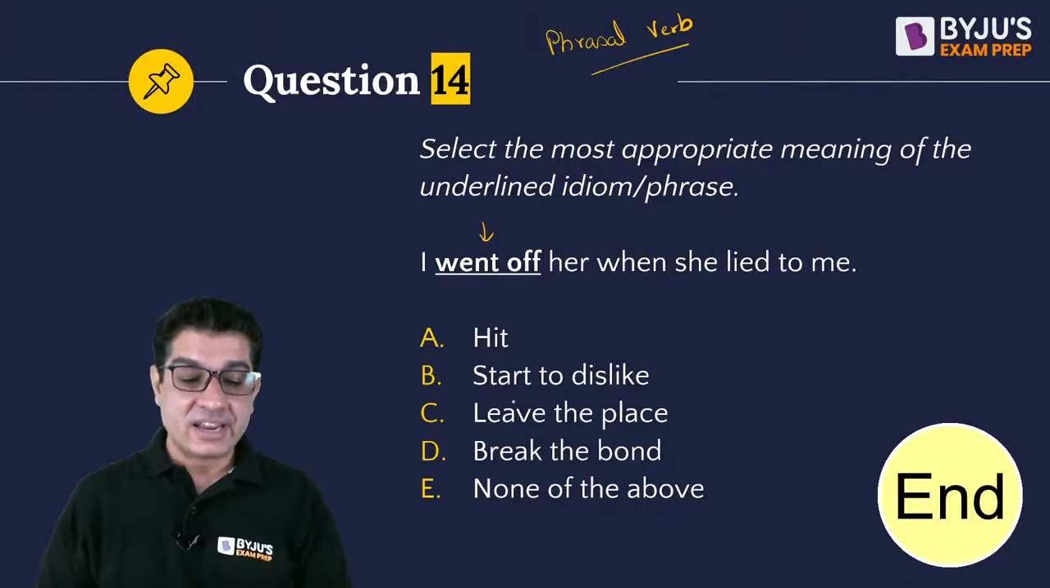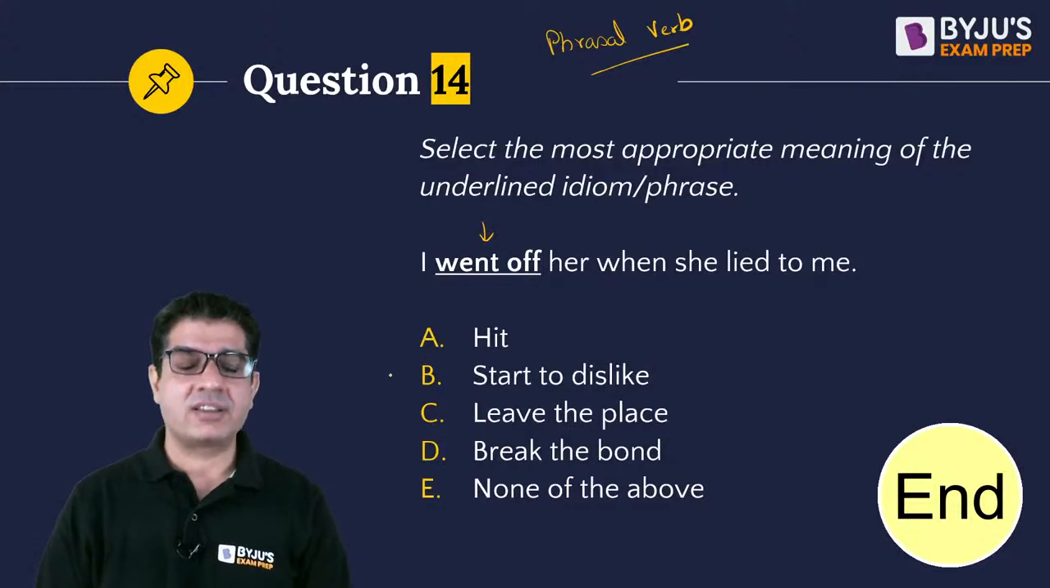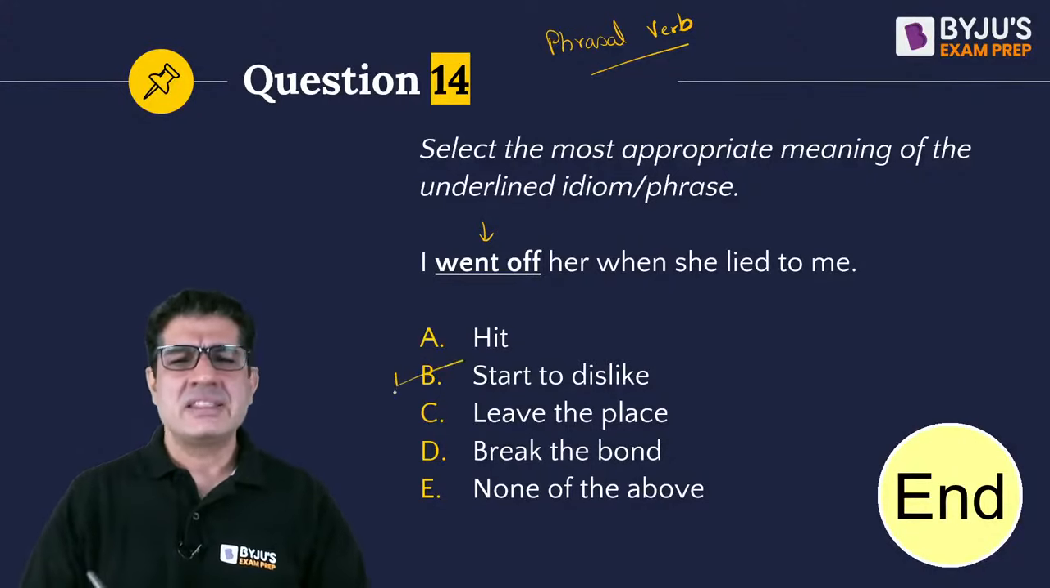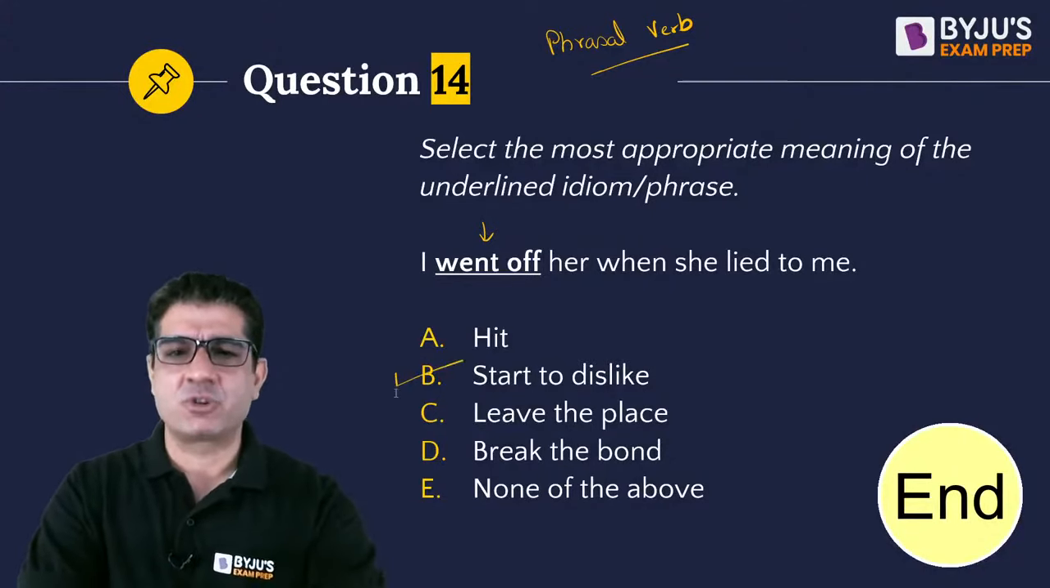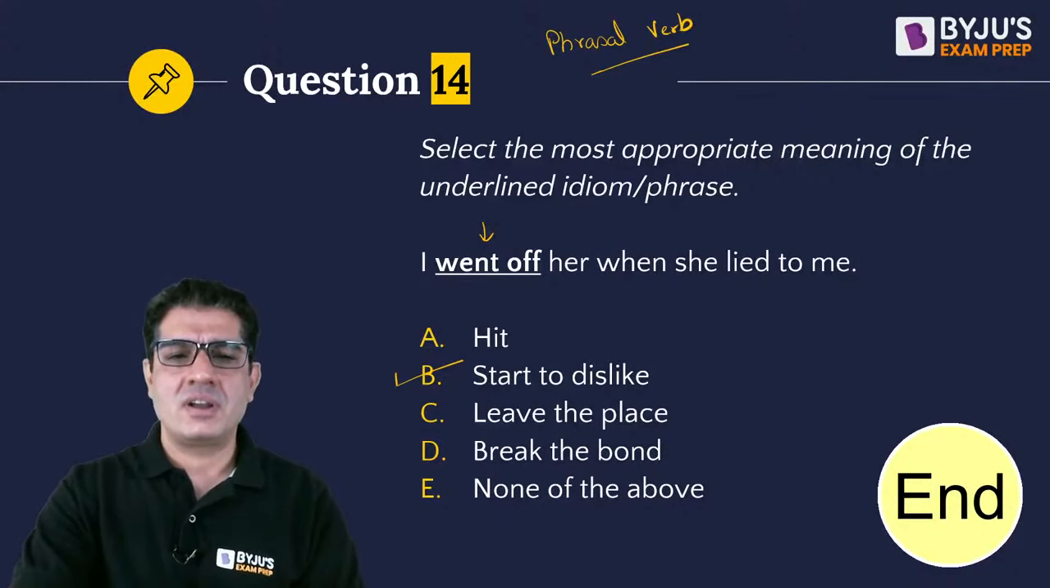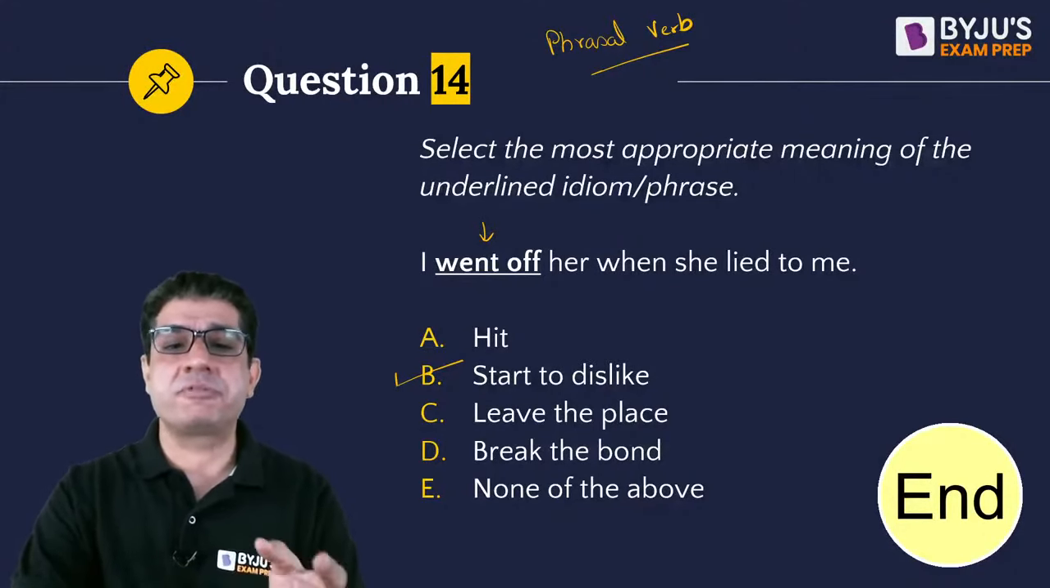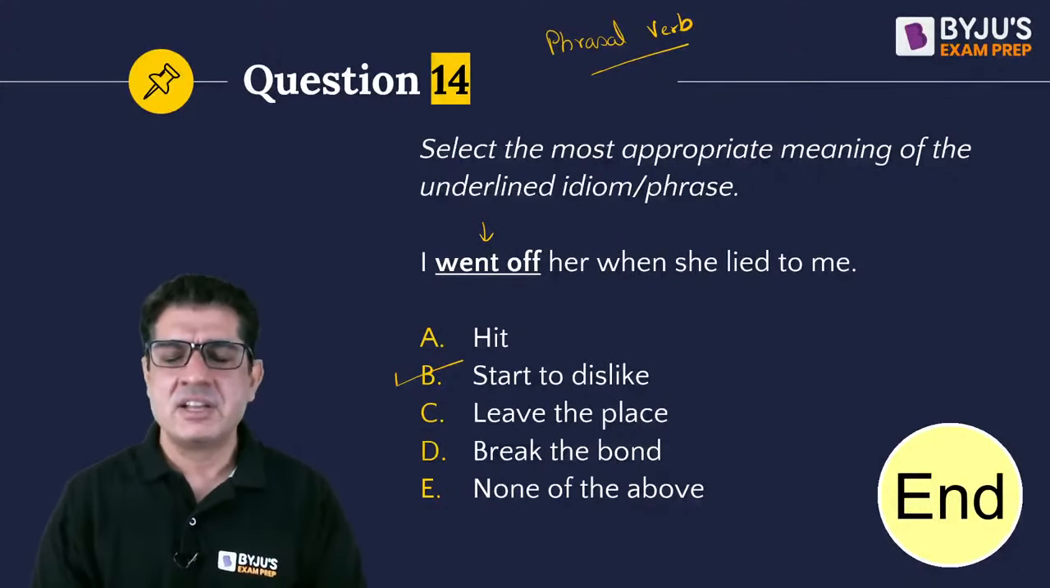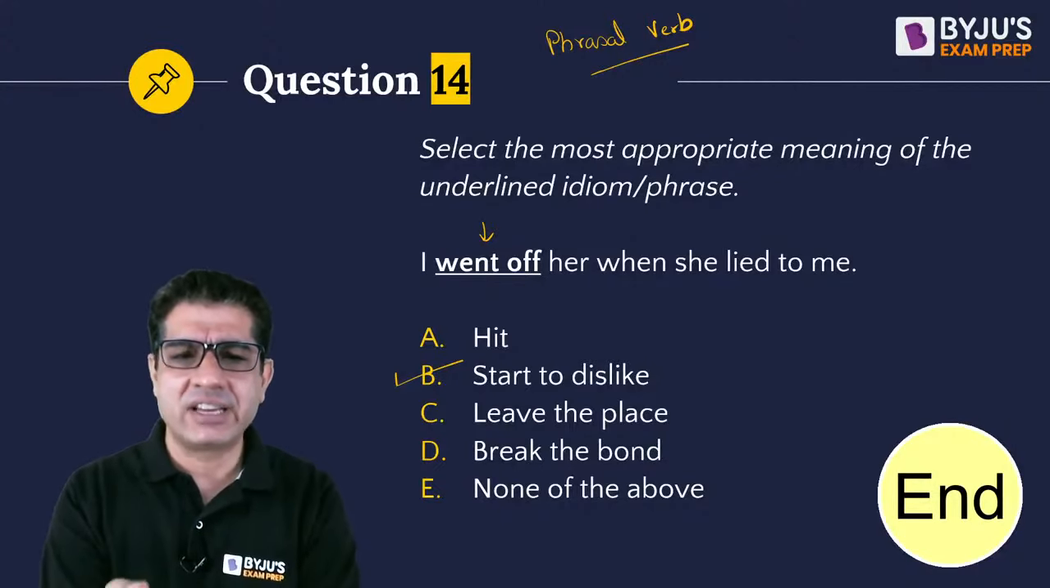Okay, guys, the correct answer here in this context will be B. That's going to be the best answer, so to say. "Went off" is the past form of the phrase "go off", right? So "go off" has a lot of different meanings. One of the meanings of "go off" is to blast. But in the given context, the closest that you have is dislike.